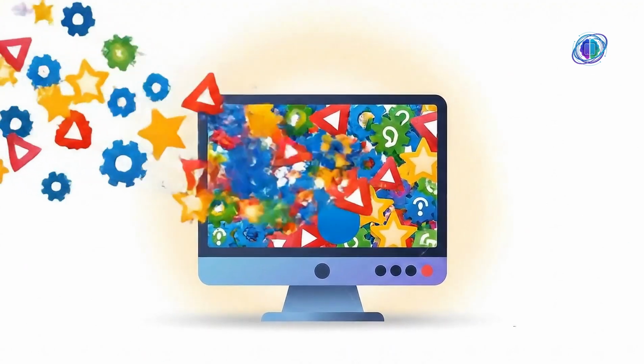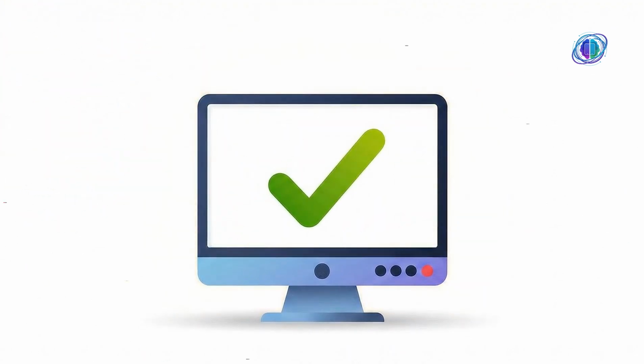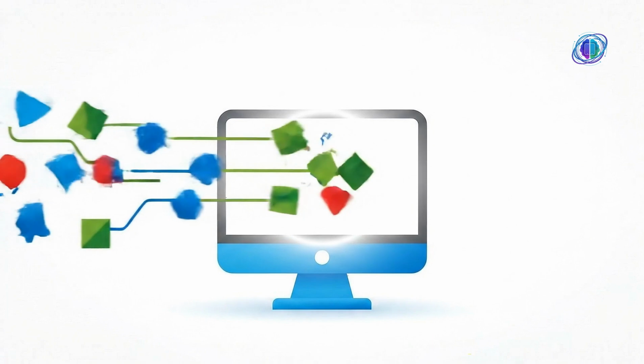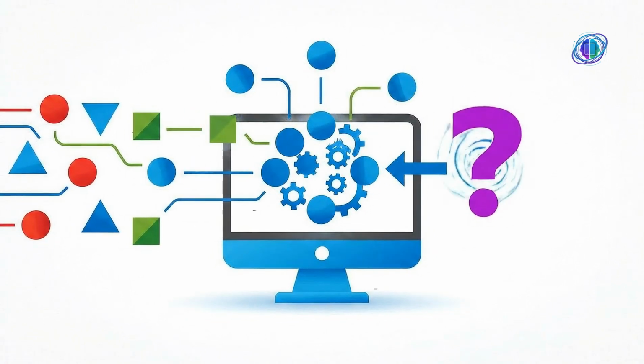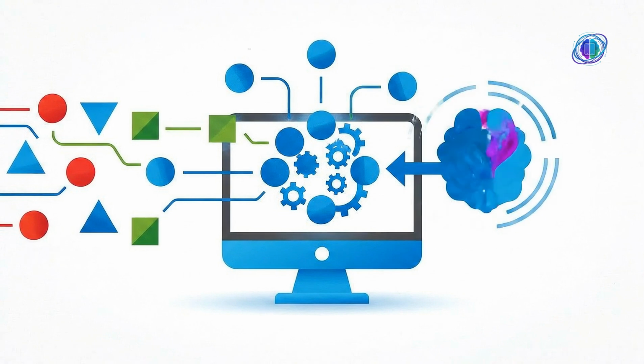Instead, we show the computer lots of examples. The computer looks at these examples and finds patterns on its own. It uses these patterns to make decisions or guesses about new information.